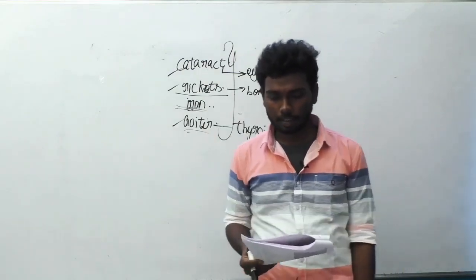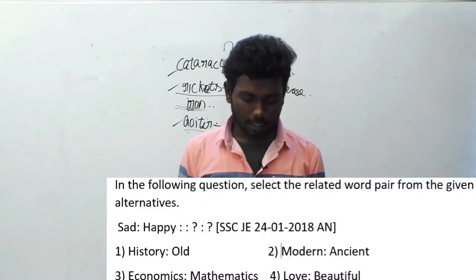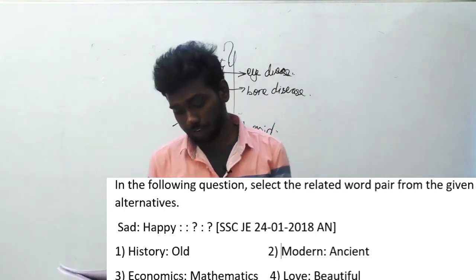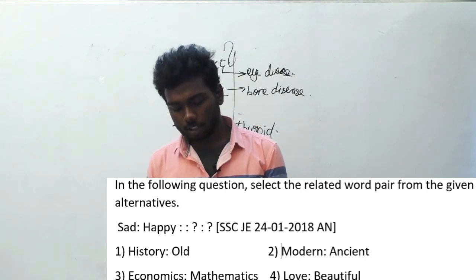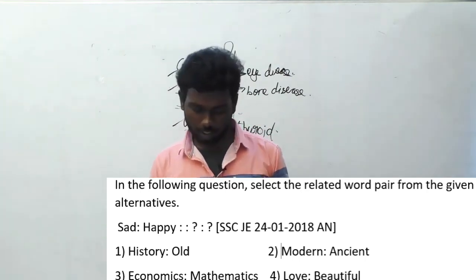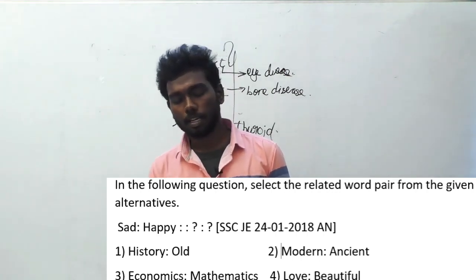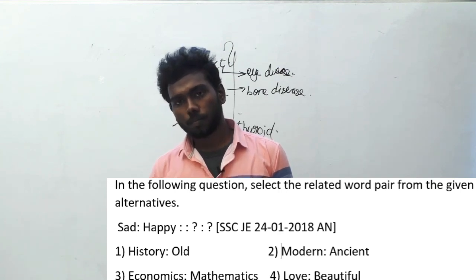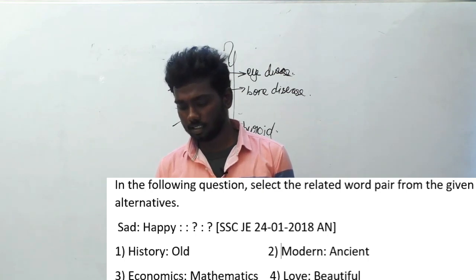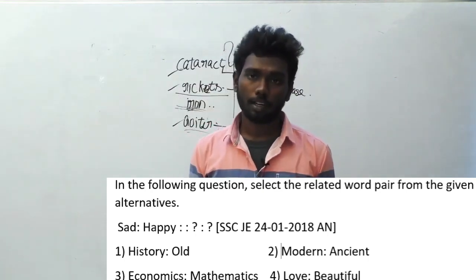Question number 178. In the following question, select the related word pair from the given alternatives. This is a very easy question. Sad is to happy implies dash. Option A, history is to old, modern is to ancient, economics is to mathematics, love is to beautiful. Can you figure out the relation here? Sad and happy are opposite to each other. So we have to find the opposite things.